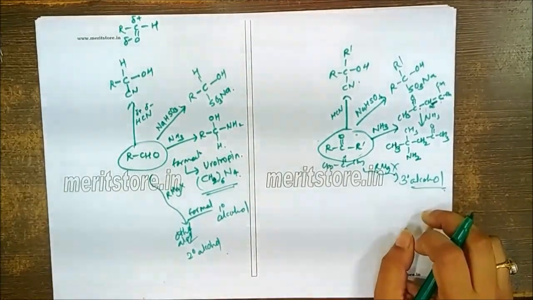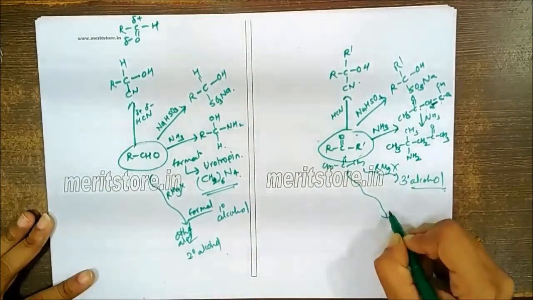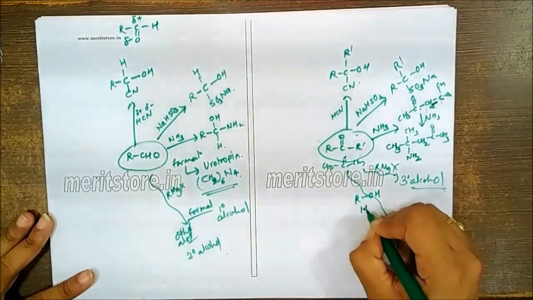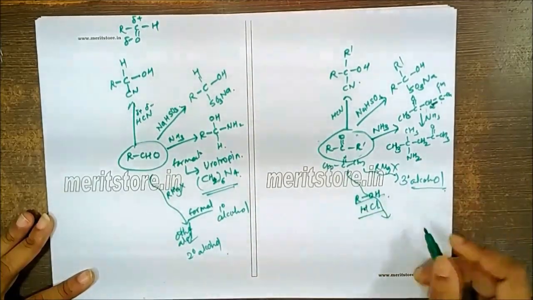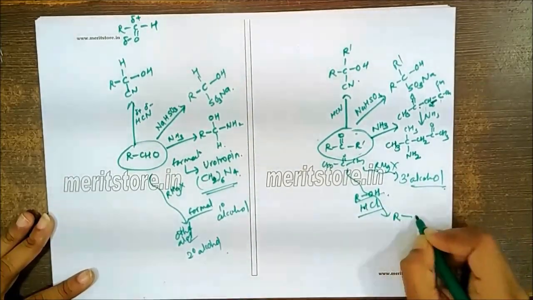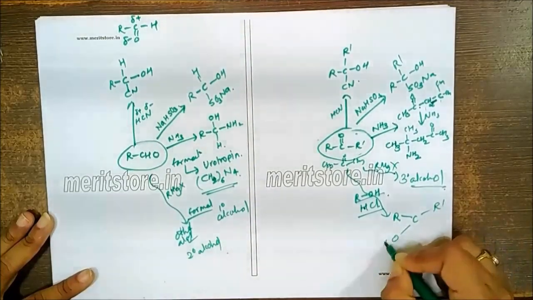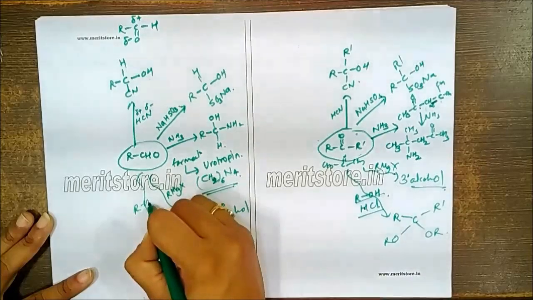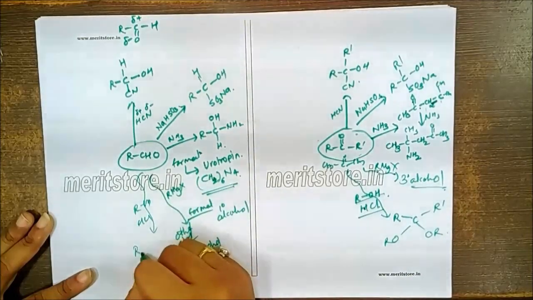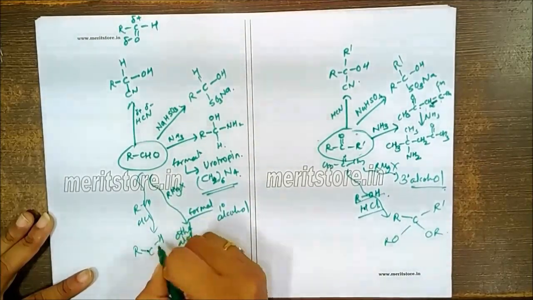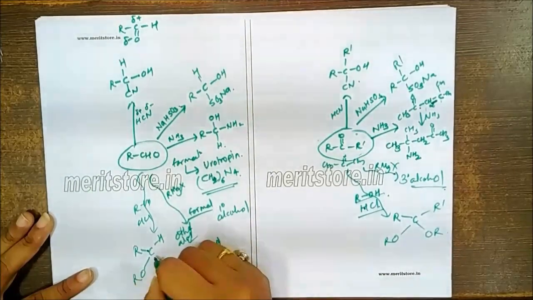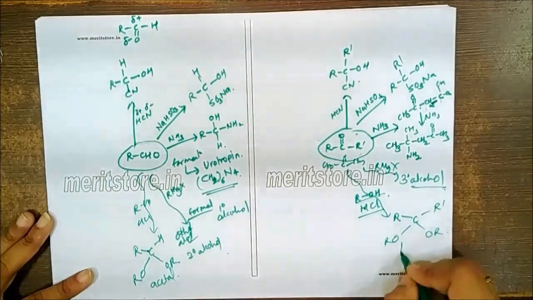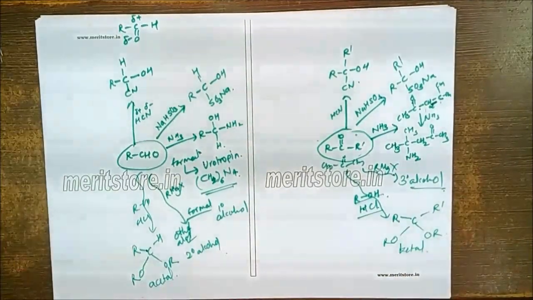Now in the next part, reaction with alcohols in presence of HCl gas will give you ketal formation. So R, C, R dash, OR, OR. Similarly, acetal formation with HCl. So R, CH, OR, OR. So acetal formation here and ketal formation here.